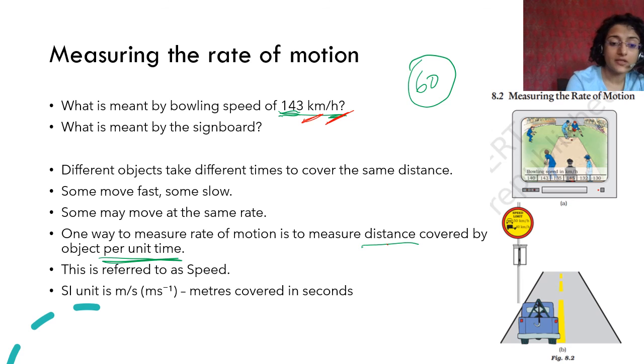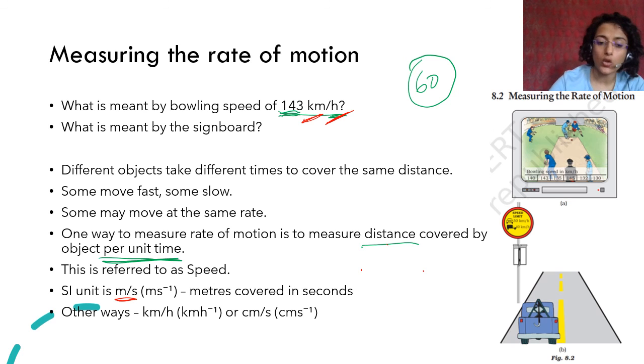SI unit of this is meter per second, which is how many meters covered in 1 second. Okay, this can also be expressed in kilometer per hour. Cars में वगैरह kilometer per hour use करते हैं, or you can also have centimeter per second, but the SI unit is meter per second. So generally when you are asked a question, you have to express your speed in meter per second. Okay, I hope you know -1 means that it is in the denominator. Raised to power -1 means it is in the denominator.